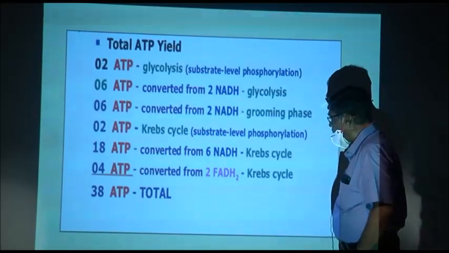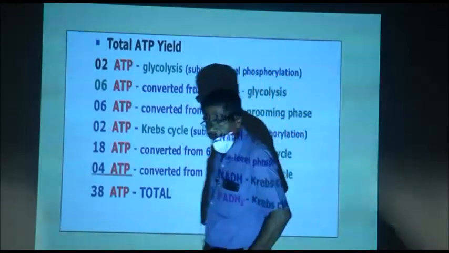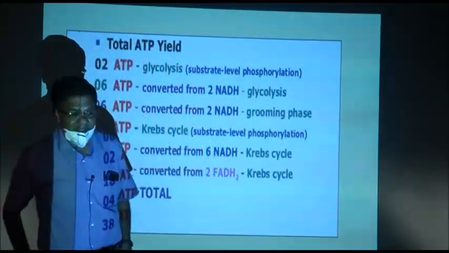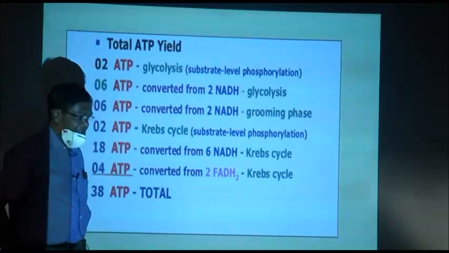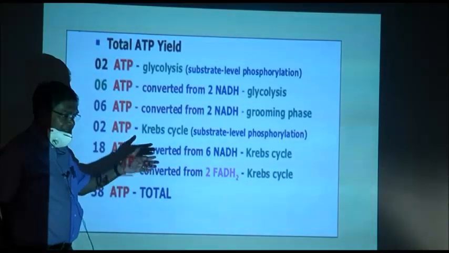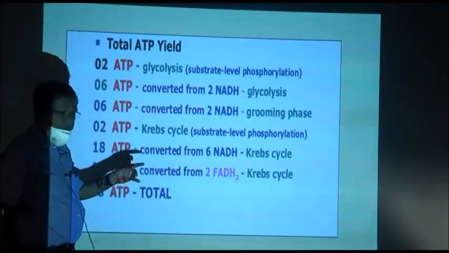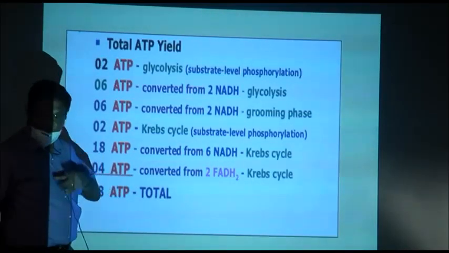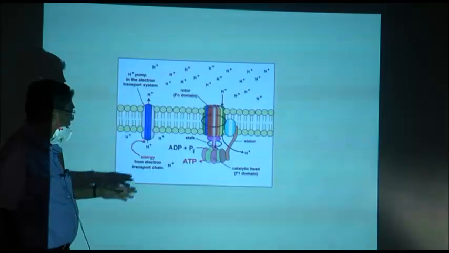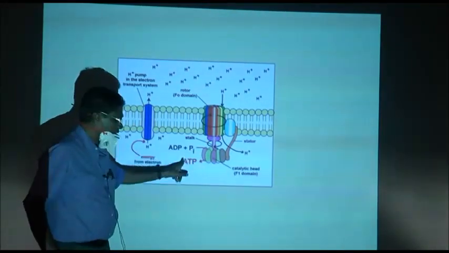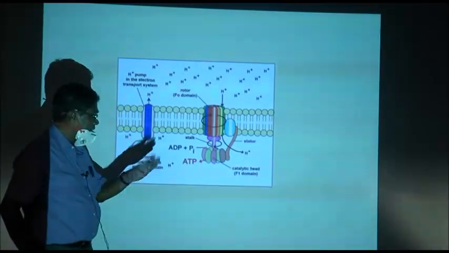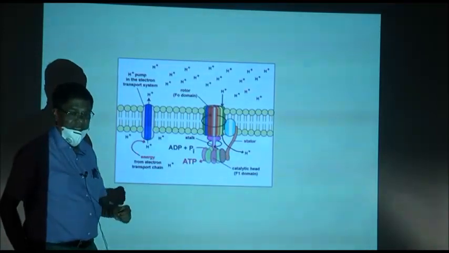One more thing I must tell before calculating this: ATP are formed from ADP that way, but ATP are formed also here. Before going to the calculation, let me tell one more thing.